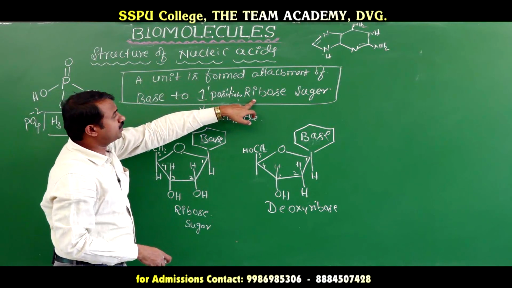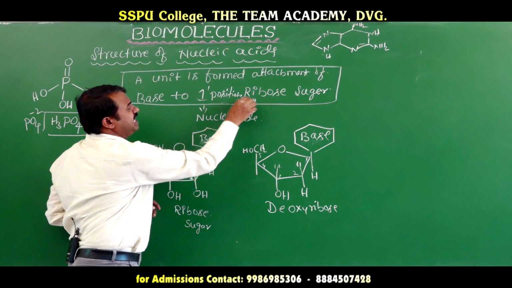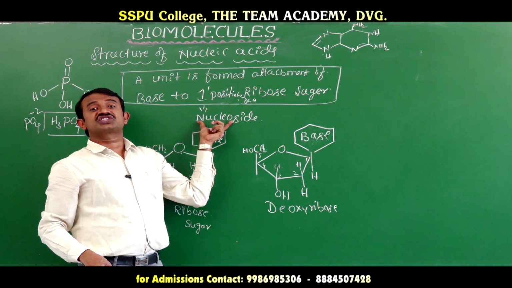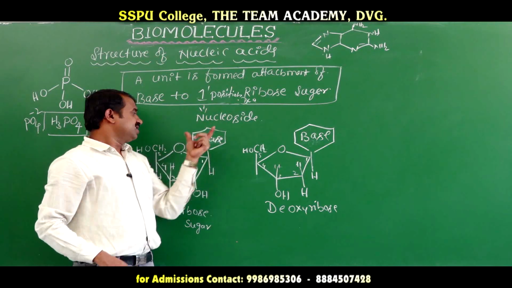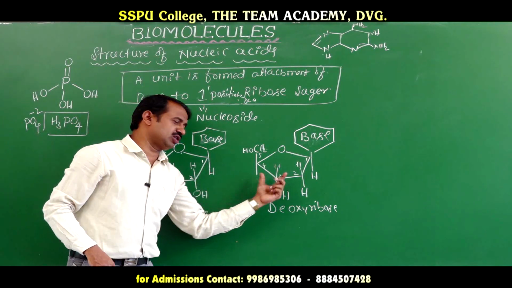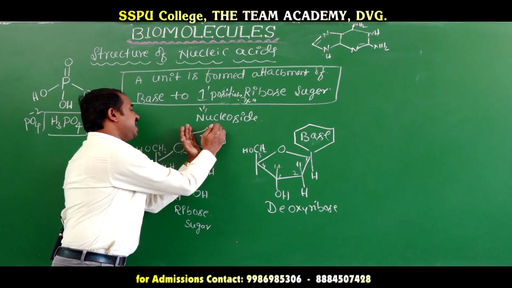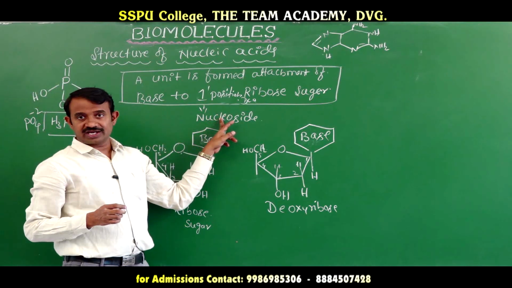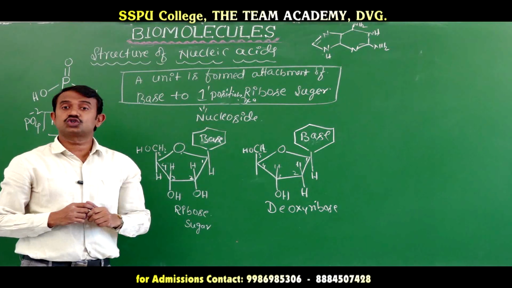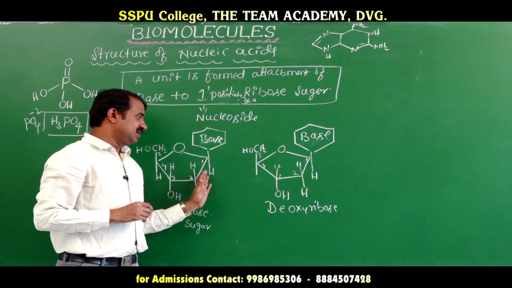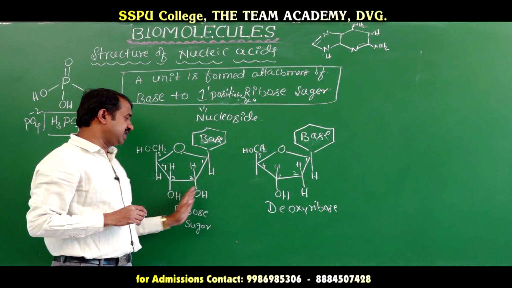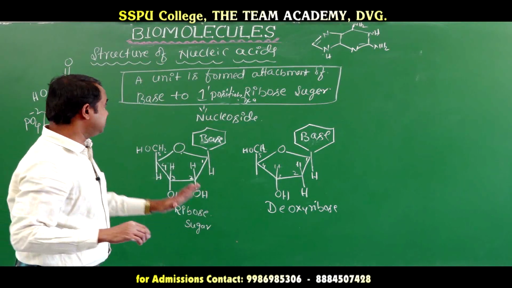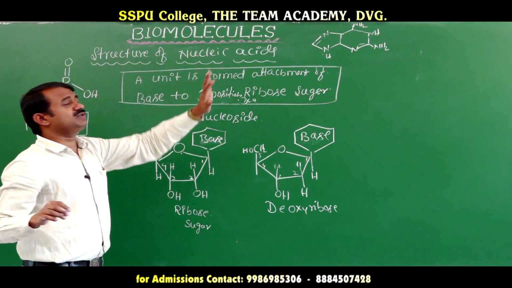The first position of ribose or deoxyribose sugar is called nucleoside. This is a nucleoside and a nucleoside. The composition of base and sugar is called nucleoside. Which sugar? Pentose sugar. That is the deoxyribose sugar nucleoside and ribonucleoside. This is the composition for the formation of nucleic acid.